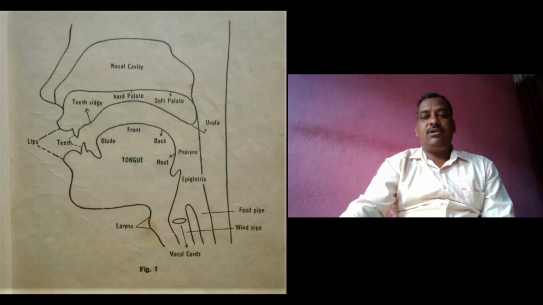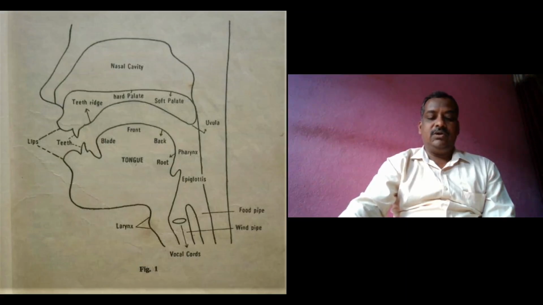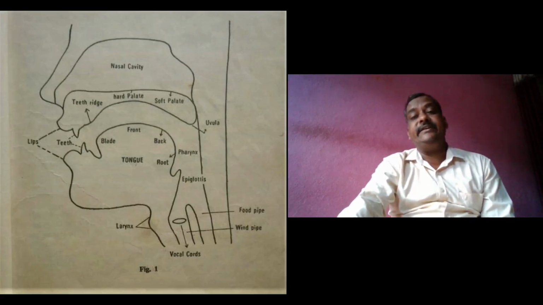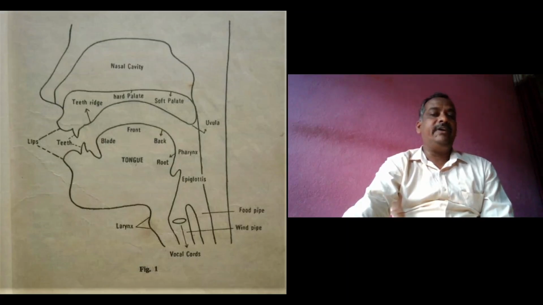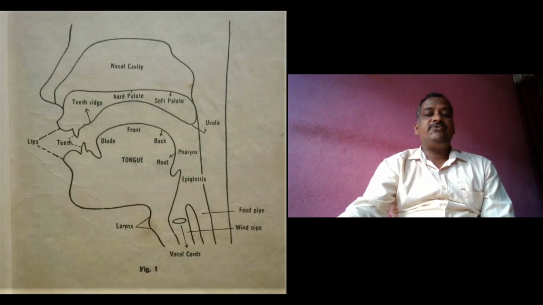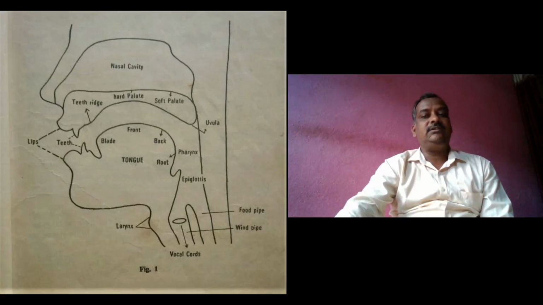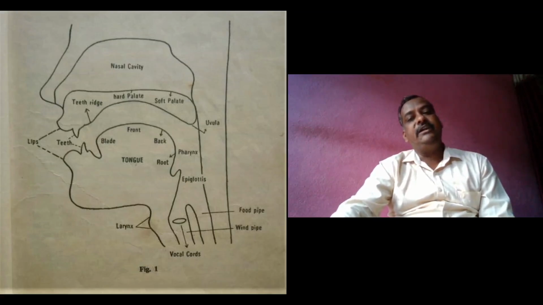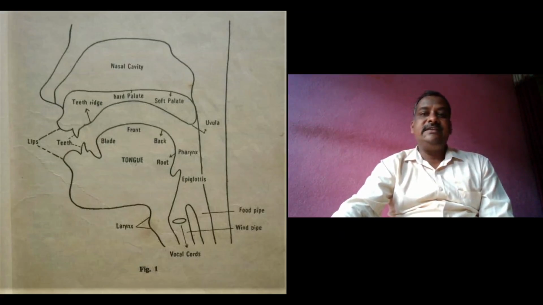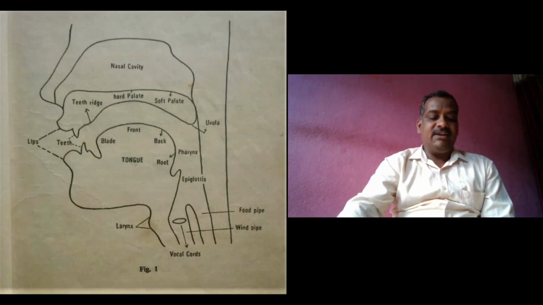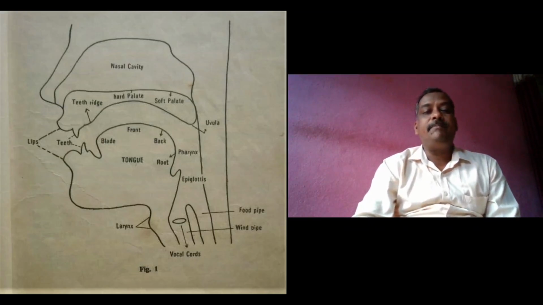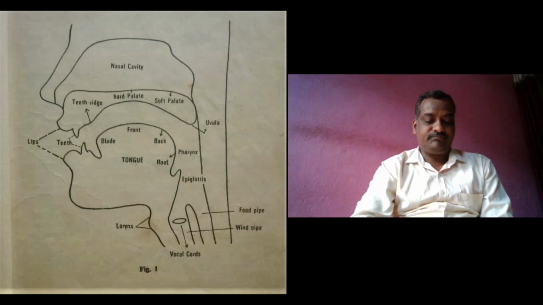Now, of these parts of the roof of the mouth, the soft palate or the velum has to be considered in detail. As we have seen, the vocal cords act as a valve. When we swallow food or drink water, it prevents the entry of food into the windpipe. So its function is like a valve. Now, the soft palate acts like a valve in the opening and closing of the nasal passage of the air.